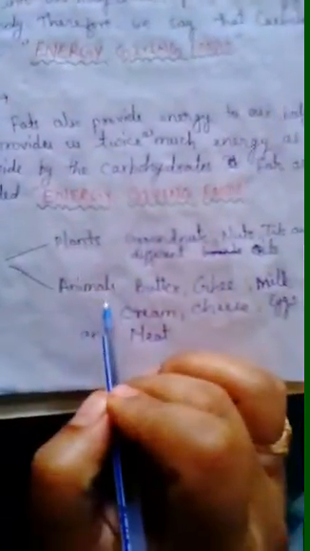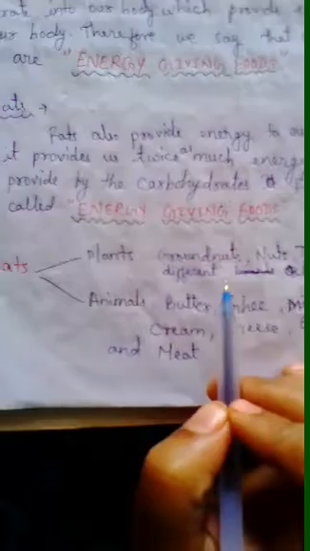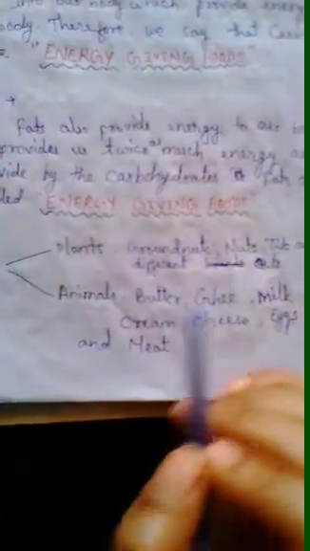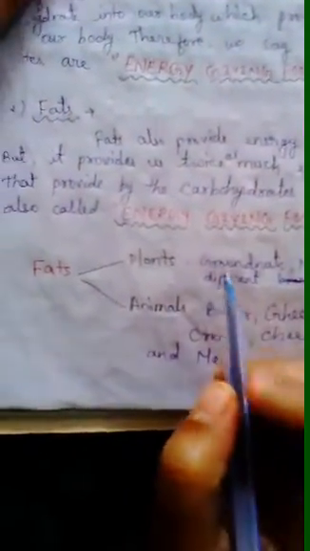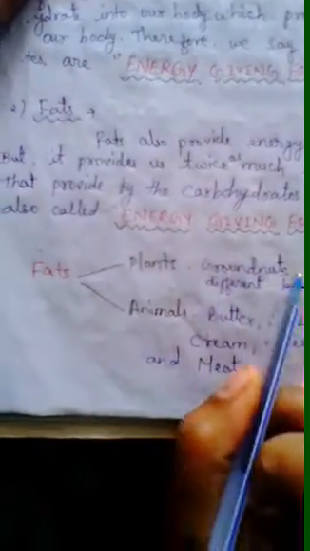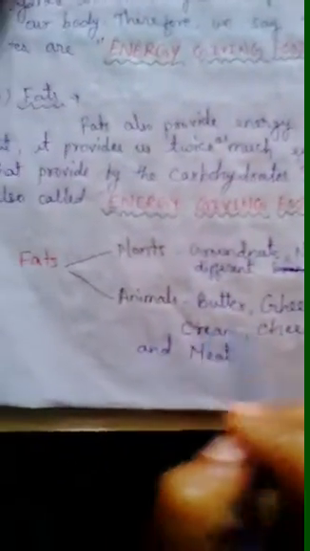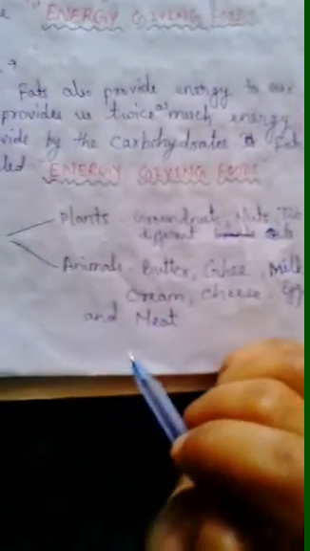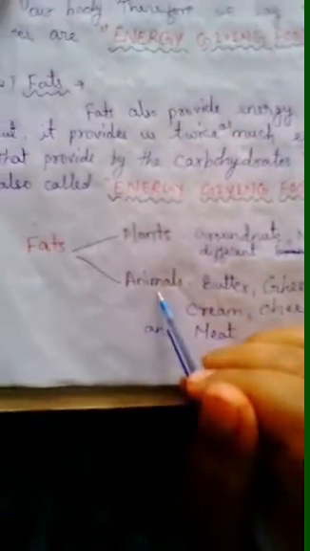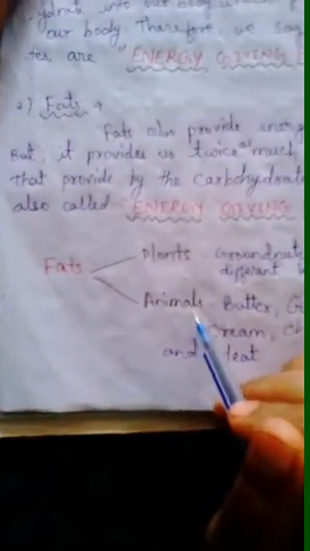In plants, groundnut, nuts, til, and the different types of oil that we use are sources of fats. And animal sources are butter, ghee, milk, cream, cheese, eggs, and meat. So these are the sources from animals that give us fats.